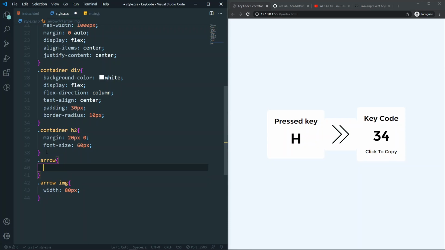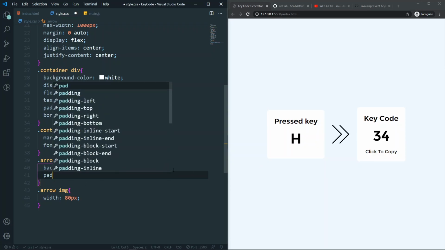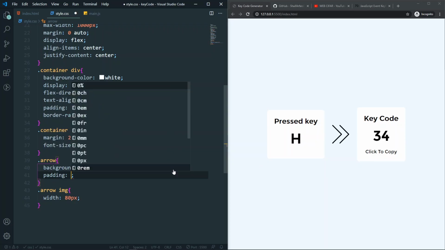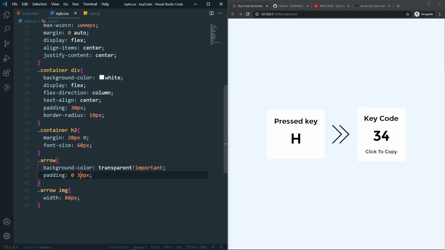So for the arrow I just said that background color will be transparent. So it's not working, so for that I just need to say important. So if I save, now it's removed from here. And also make sure that we have padding here, so let's have the padding of something like 20 pixel. So also it's not working, so we need to make sure that it's having the important. So now it should work.